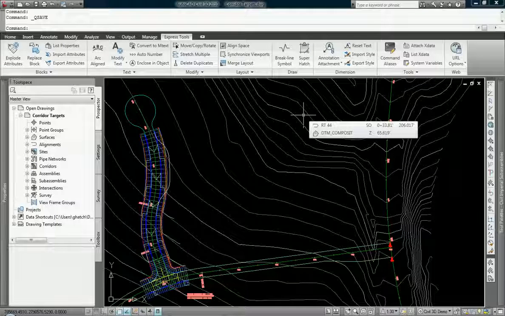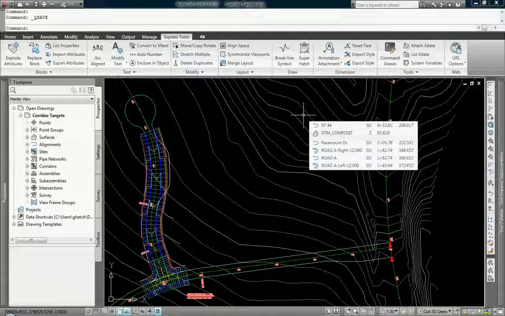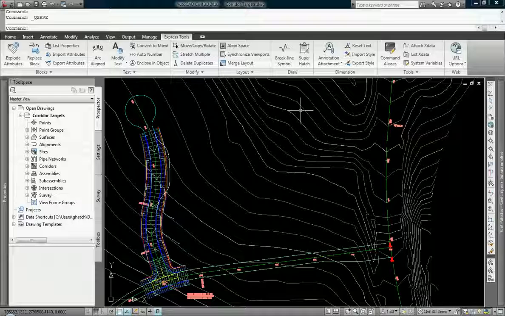In this video we're going to be talking about Civil 3D's corridor design, more specifically its targets, how targets work in Civil 3D's corridors, and the power of those targets. Those of you that know me here at MicroCAD know I really try to pull the use of targets into our training classes a lot more than maybe others do, only because I use targets and corridors for everything.